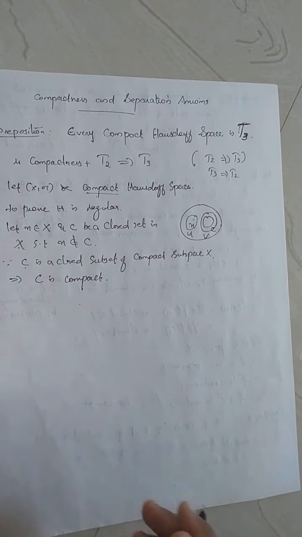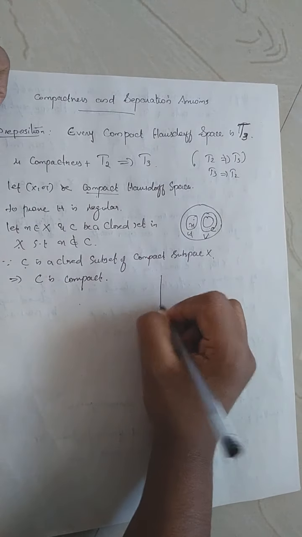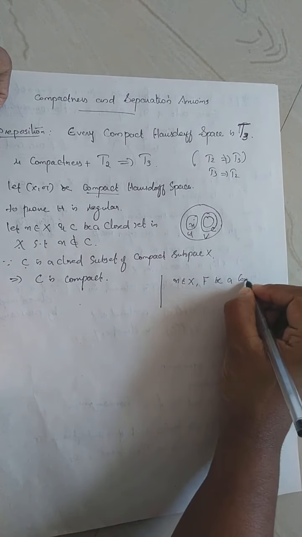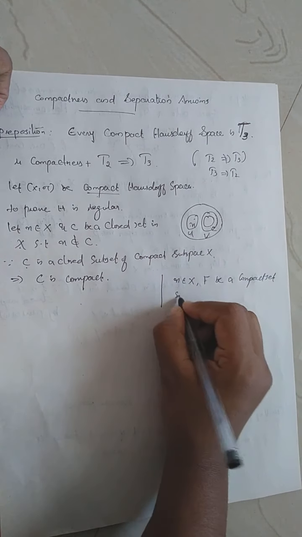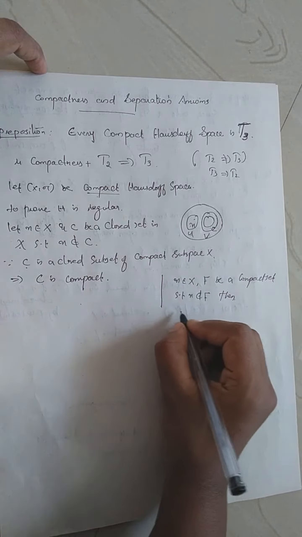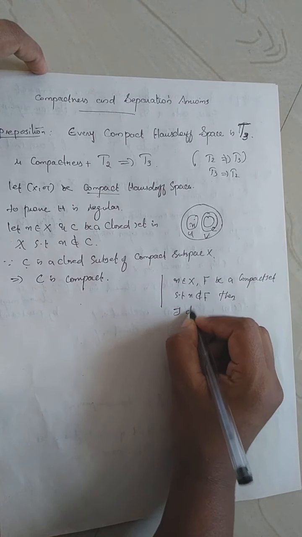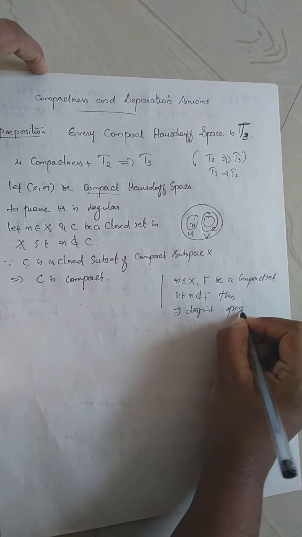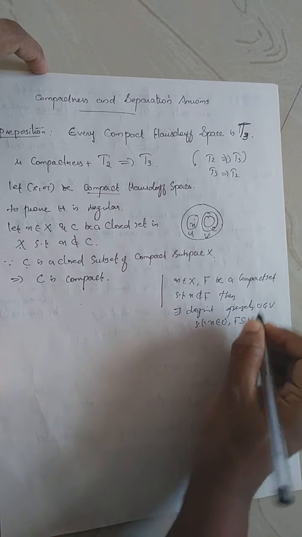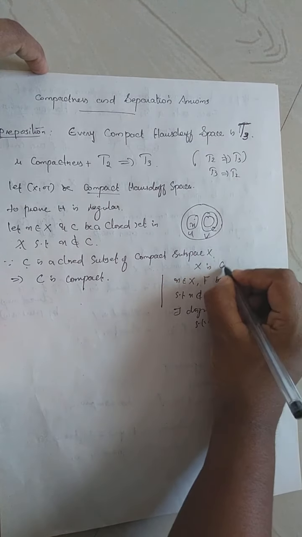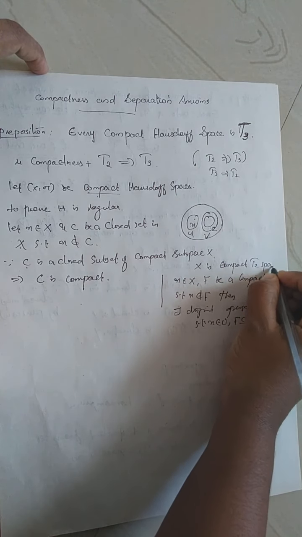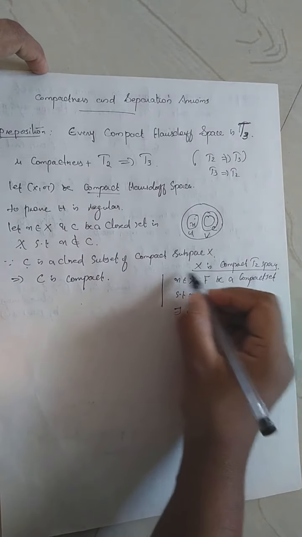Then we have the previous proposition, which says that when you have a point X in capital X and F is a compact set such that X is not in F, then there exist disjoint open sets U and V such that X is in U and F is contained in V. This is true when capital X is a compact T2 space, a compact Hausdorff space. When our domain is compact Hausdorff, this result is true.